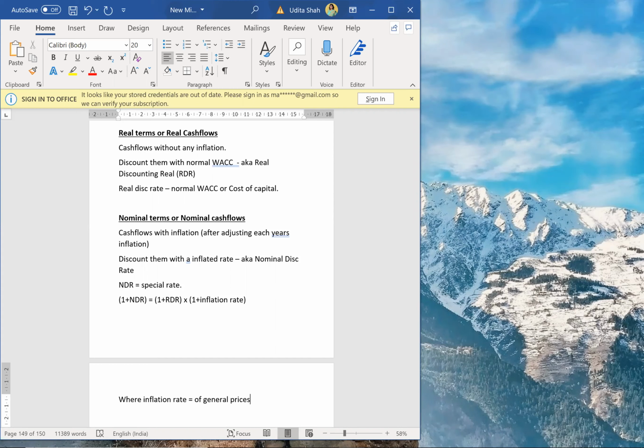So 1 plus RDR into 1 plus inflation gives me 1 plus NDR. And this NDR I'll use for discounting my nominal cash flows, my inflated cash flows. Okay, write it down quickly.